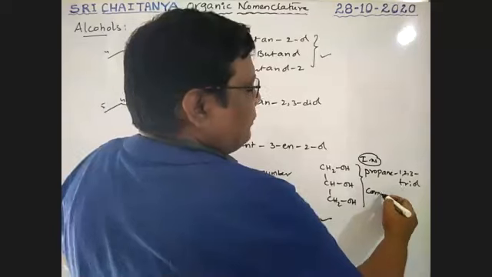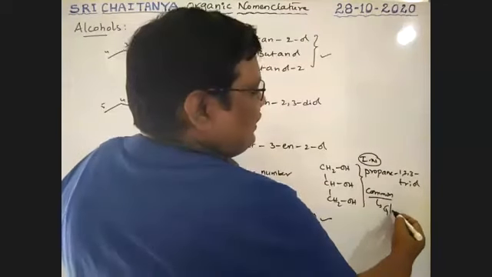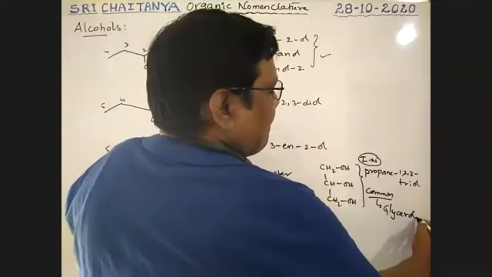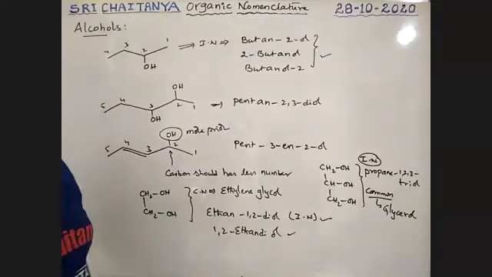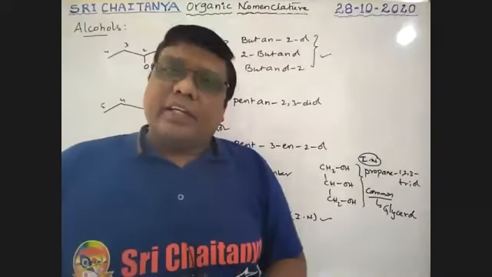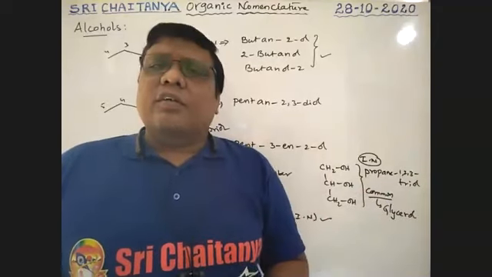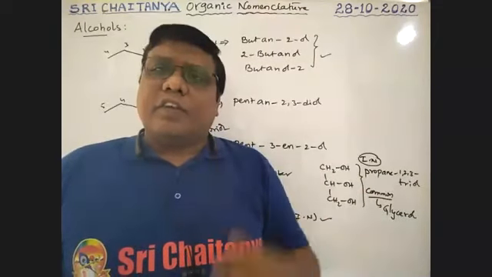But the common name is glycerol, or glycerin. Yes, glycerol or glycerin is the common name. Glycerin is generally used for actors for weeping.